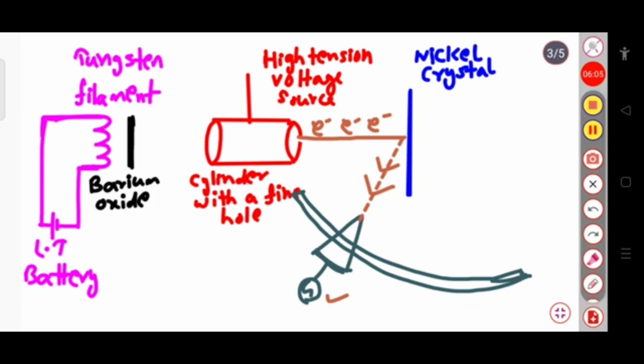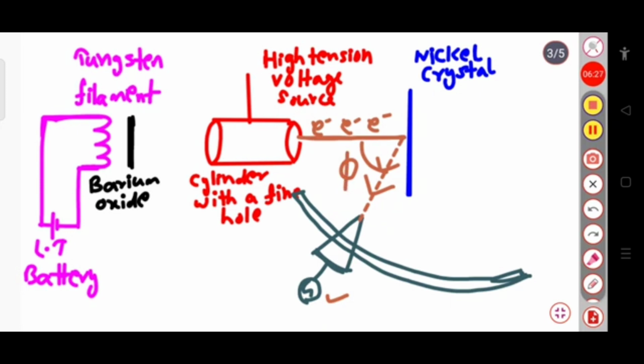This galvanometer deflection will depend on the intensity of the electrons. Intensity means the number of electrons falling onto the detector. Suppose the angle we are considering here is phi, the angle between the incident and the diffracted beam.